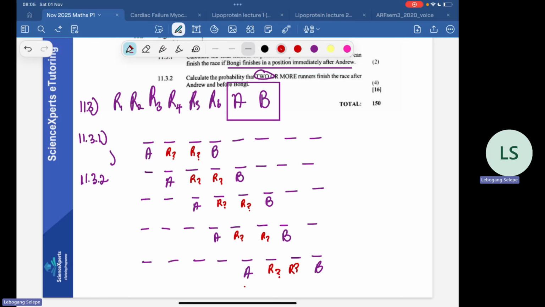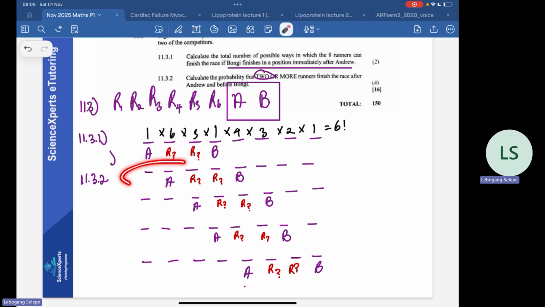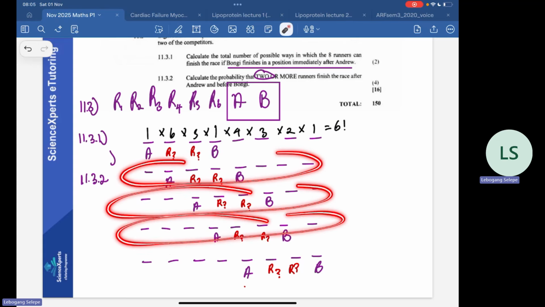So let's calculate first the number of ways where there are 2 people between them, right? So this would be how many factorial? How many Andrews are there? There's 1 Andrew. How many Bongis are there? There's 1 Bongi. Then there's the remaining 6. We can arrange them in 6, 5, 4, 3, 2, 1 ways. So if I multiply everything here, it would be 6 factorial, right? So basically everything here would be 6 factorial.